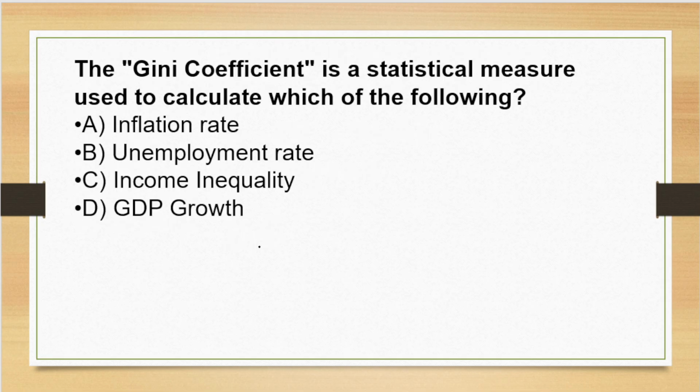Now moving to the next question. The Gini coefficient is a statistical measure used to calculate which of the following? The options are inflation rate, unemployment rate, income inequality, GDP growth. The correct answer will be option C, income inequality. It measures the distribution of wealth across a population, between 0 and 1. 0 for perfect equality and 1 for perfect inequality. This coefficient we call the Gini coefficient, right?